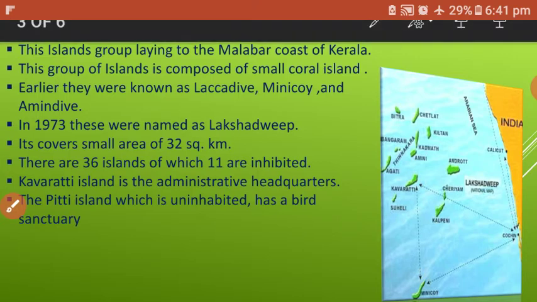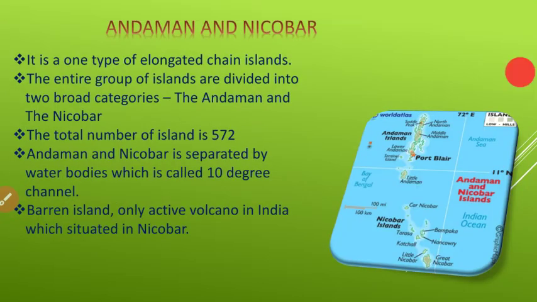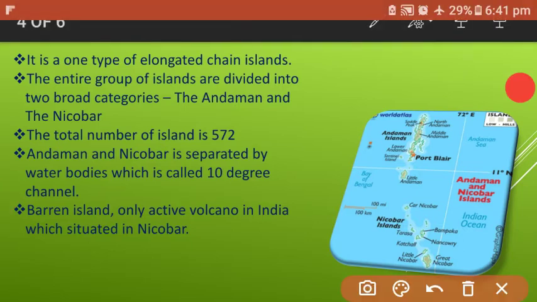Now let's discuss the next island group of our country, Andaman and Nicobar. These islands are situated in the Bay of Bengal. It is a type of elongated chain of islands. Why is it an elongated chain island? These are spread out looking like a chain. That's why it is known as an elongated chain island.